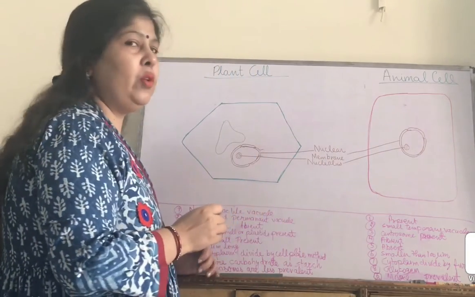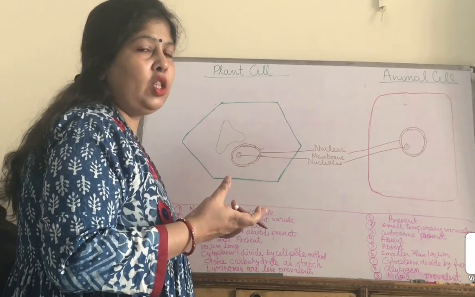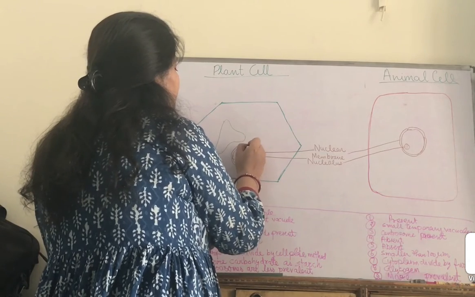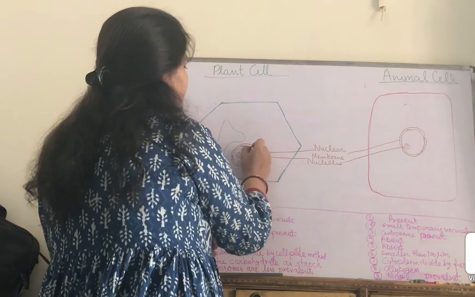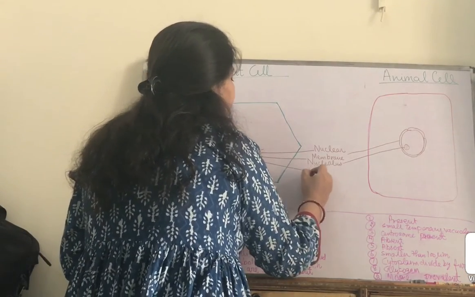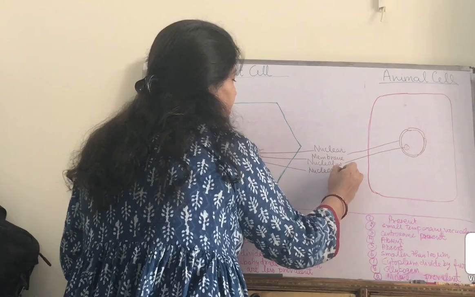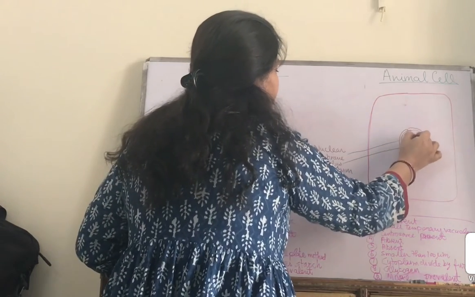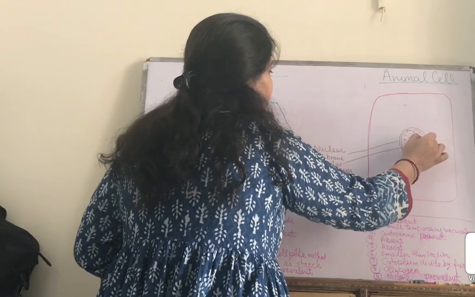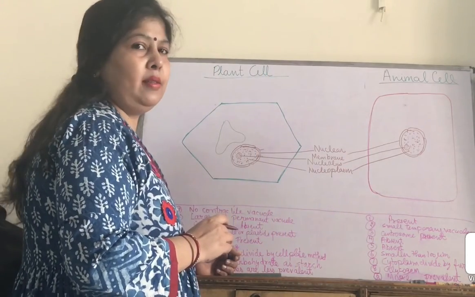This is the nucleolus. Except this, what is the liquid present inside the nucleus? Let's draw the liquid, and the name of this liquid or fluid-like substance is called nucleoplasm.